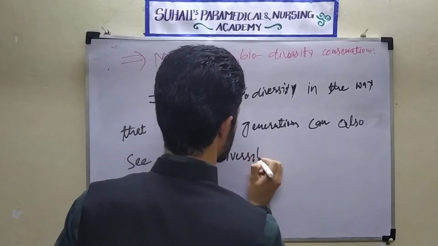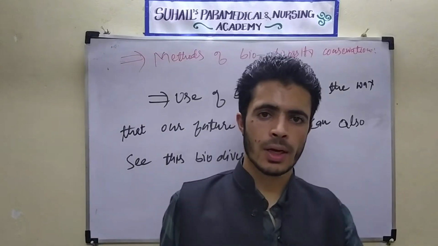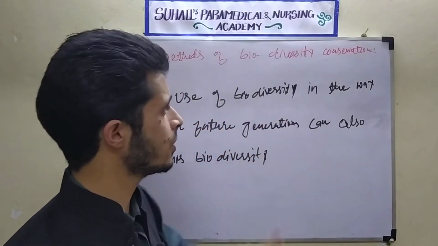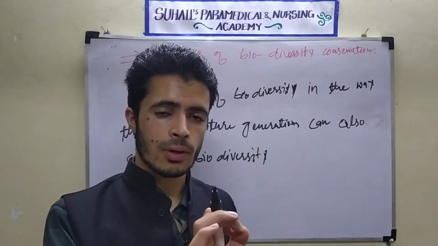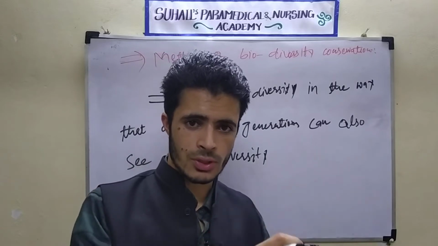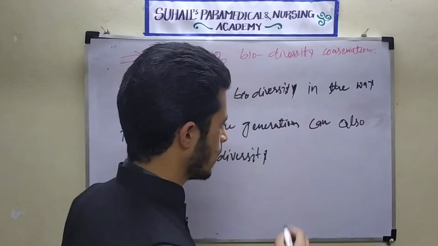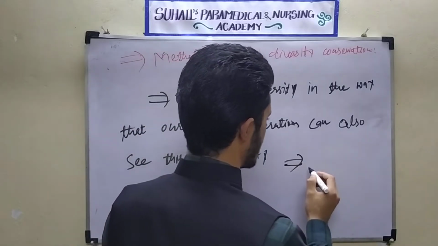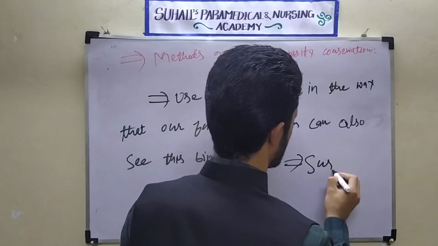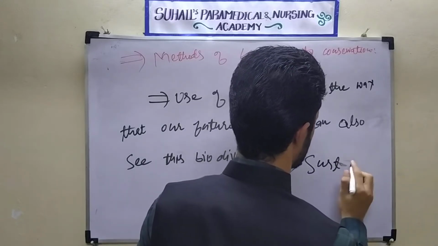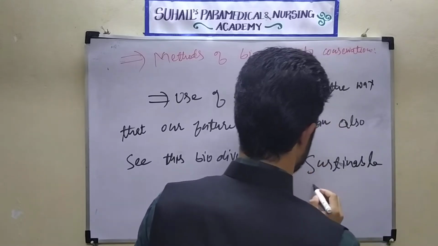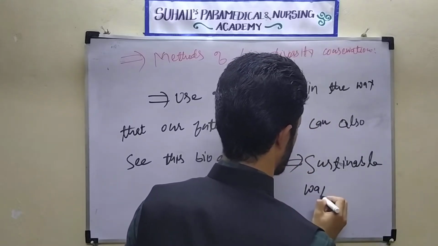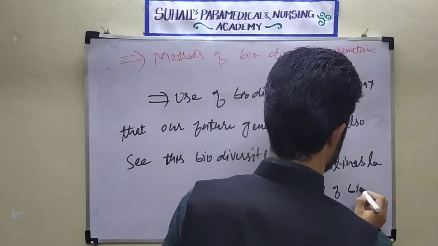We should think about our future generation. What should we do so that our future generation will also get the benefit from it? For that, there is a term called sustainable way of biodiversity use.